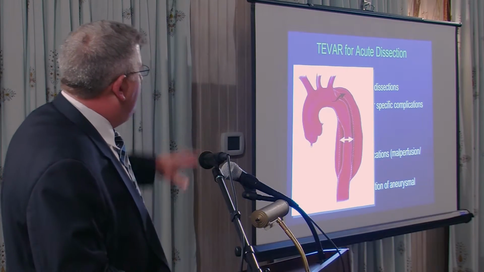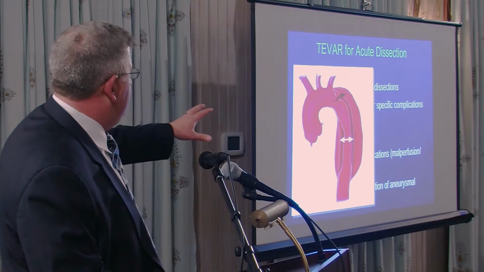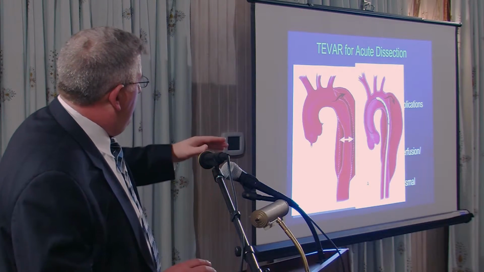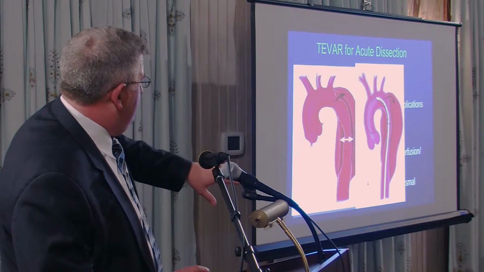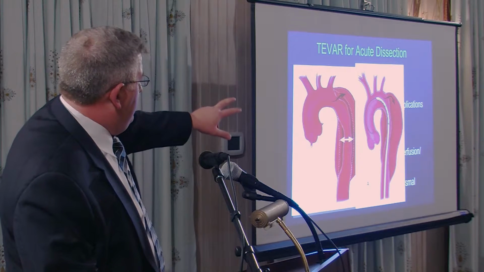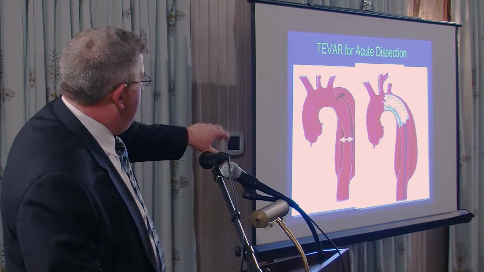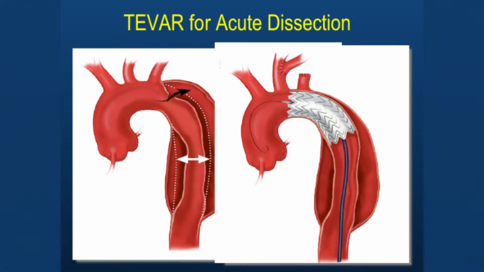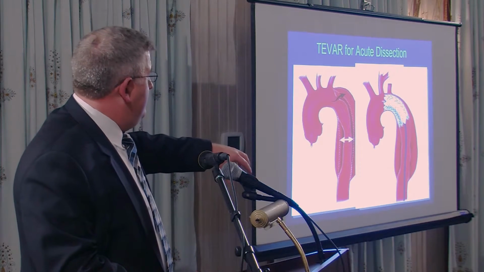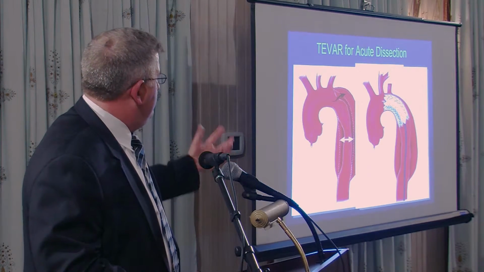So when we talk about TBar for acute dissection, this is a cartoon of a dissection here, and you can see the entry tear. Next. And what we do is we put a wire up and advance the stent graft, which is on a catheter. We cover the entry tear. Next. And you can see it always happens this way. It seals very nicely and there's no more flow in it. But that's sort of the goal here, is that by sealing that entry tear, we can block flow to the rest of the false lumen and get it to occlude.